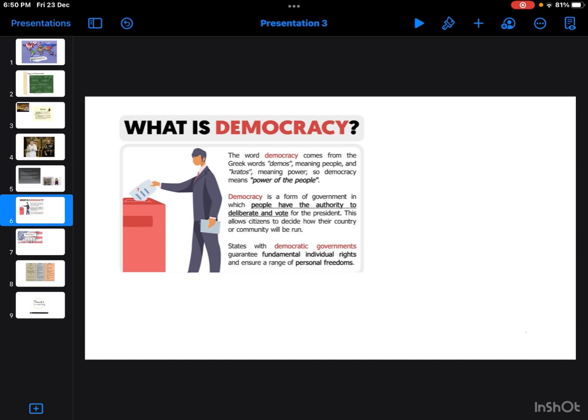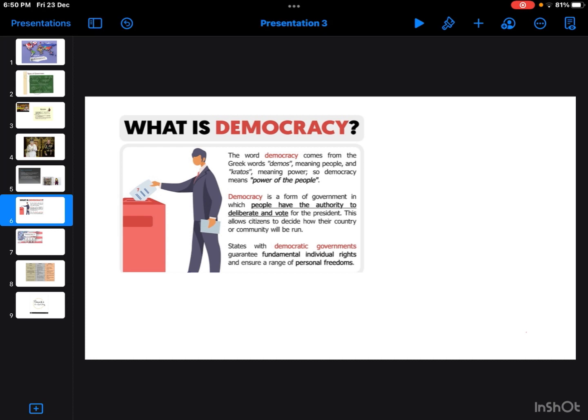Until 1947, we got independence. So democracy is a form of government in which people have the authority to deliberate and vote for the president. We have the authority to choose our president, to choose our representative. This allows citizens to decide how their country or community will be run. We have the right to choose the people who will run the country.